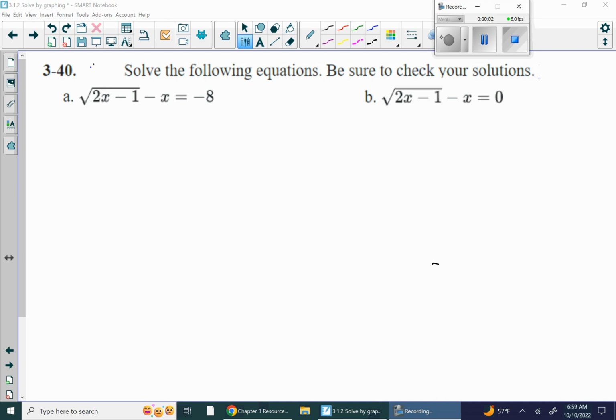All right, this is CPM Math 3, problem 3-40. We're being asked to solve some equations and to check for extraneous solutions. This little fella, he looks fun.